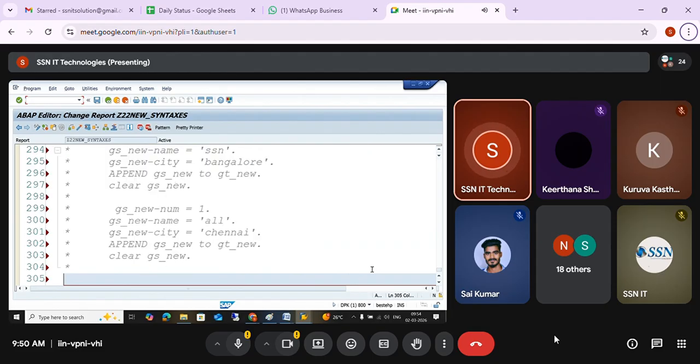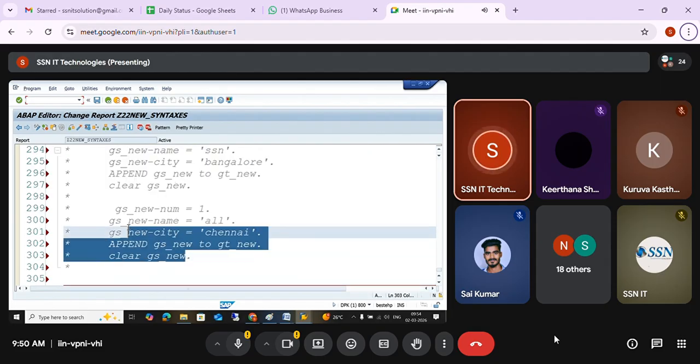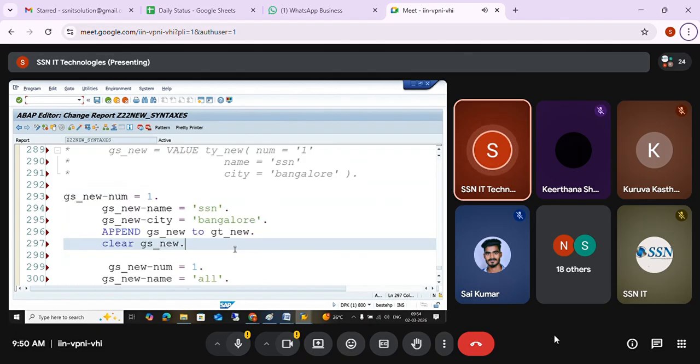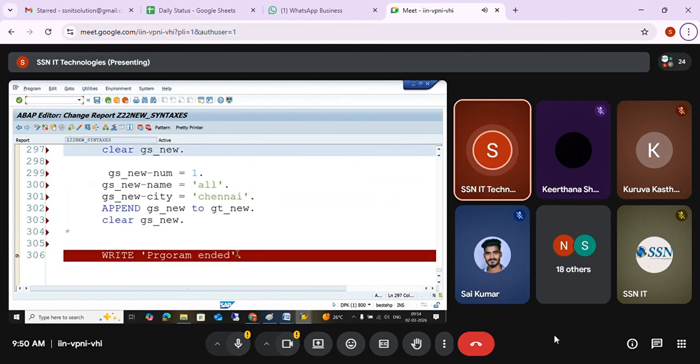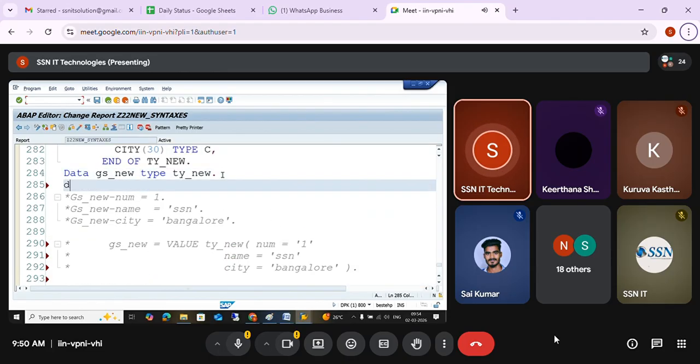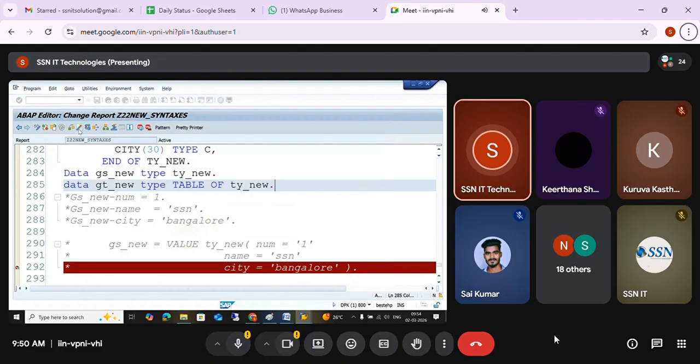While writing the processing statements, we learned already work area hyphen field equal to values, and then the append keyword to add the work area to the internal table. For that I need an internal table also here. Data zt new type table of ty underscore new, correct? So this is how we are going to add the data to the internal table.